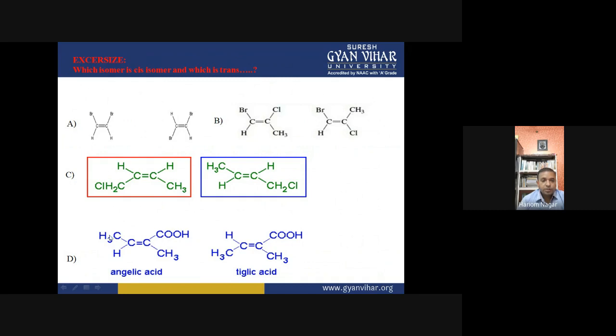So on the basis of the orientation of the groups, these compounds have different names, angelic and tiglic acid. And like this, as I remember, maleic acid and fumaric acid are also cis-trans isomers, right?